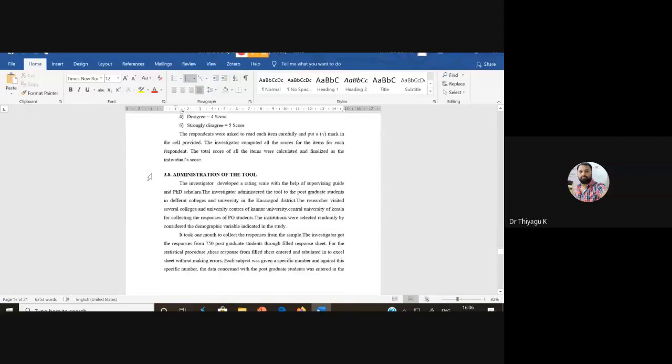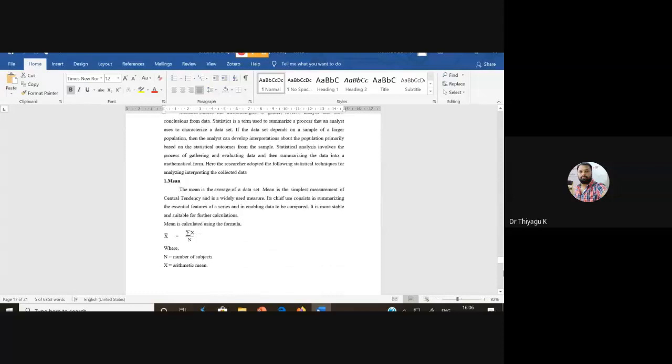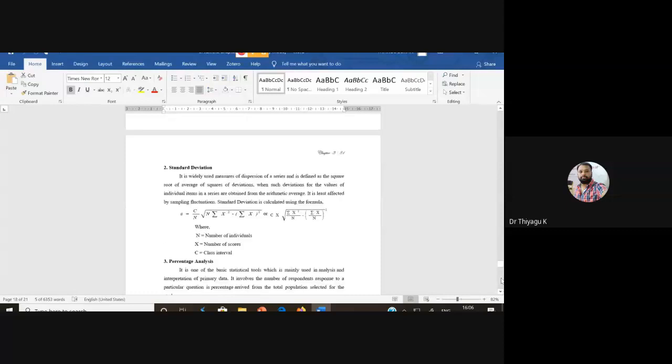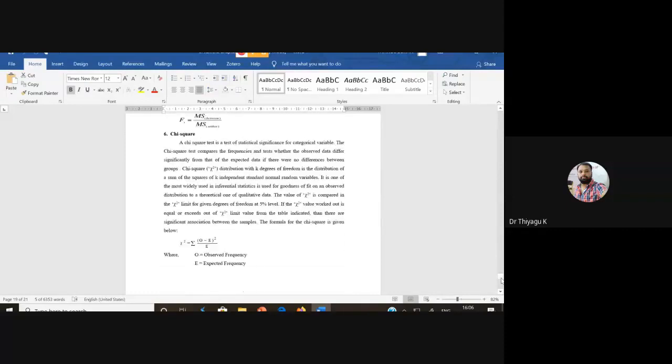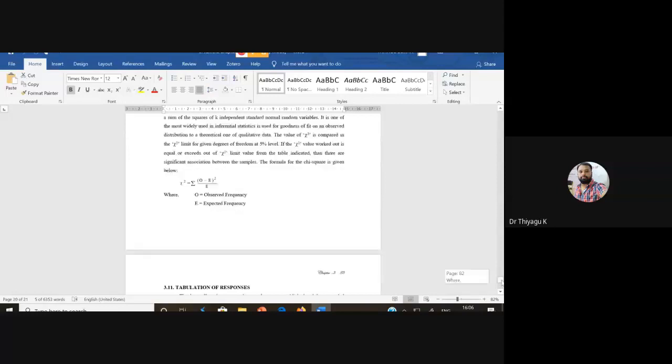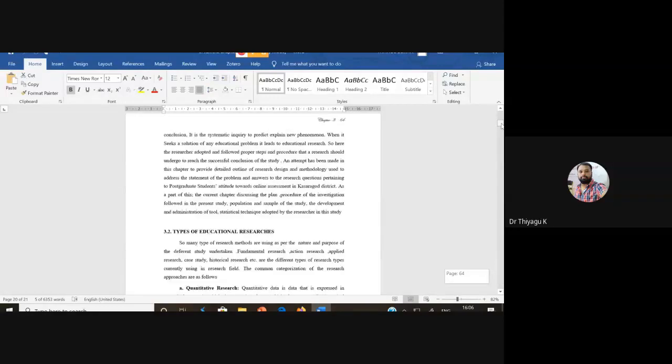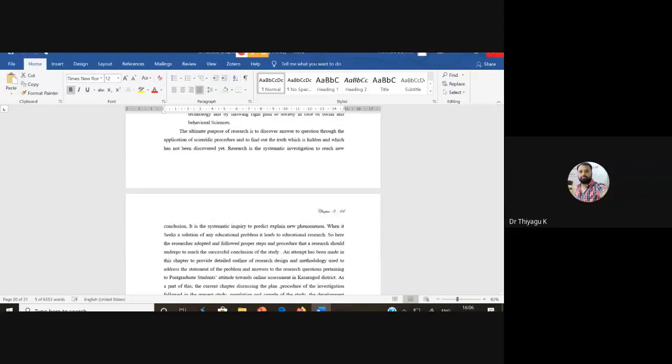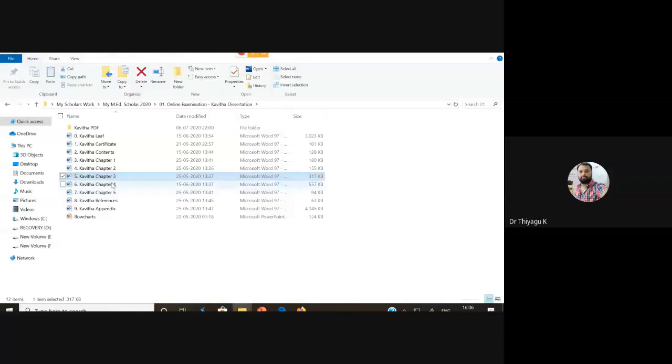Then finally, after finalizing the tool, what she did, how she organized the data collection. Then what statistical techniques she adopted: t-test, percentage, t-test, ANOVA, chi-square. These are the things we can compile in chapter 3. So these are the headings we can add in chapter 3. Yes. When you look deeper at reliability and validity, at that time I may emphasize the entire process of how to do an item analysis. I will talk about that later.